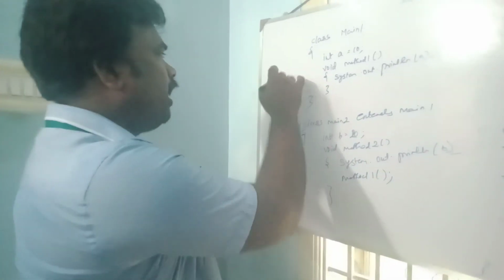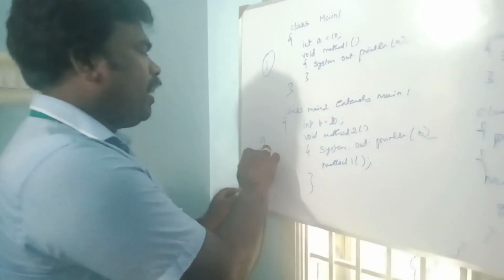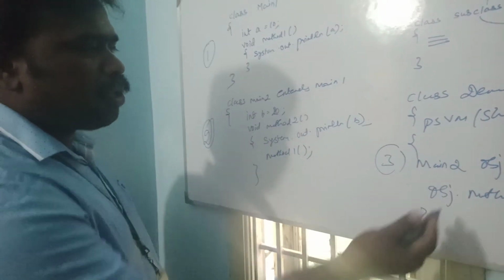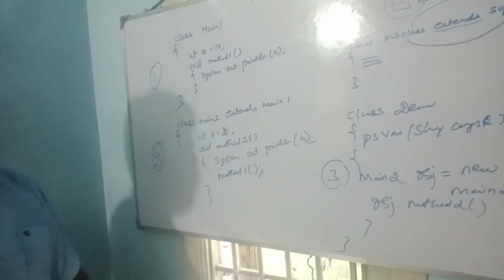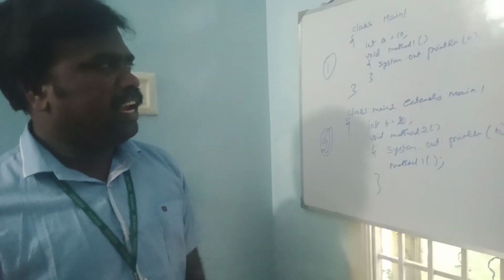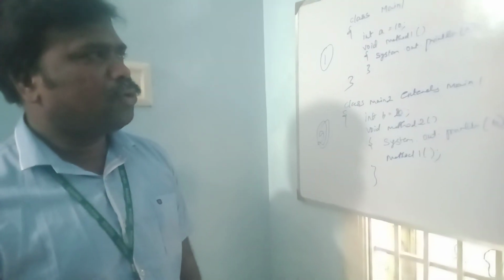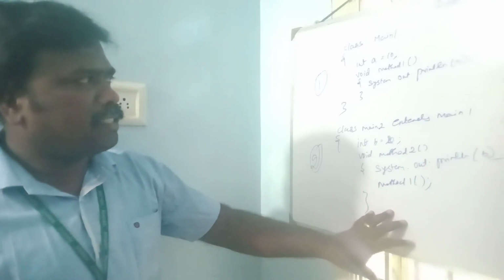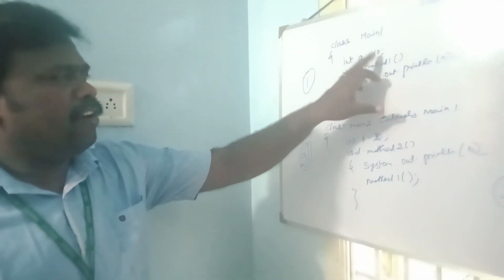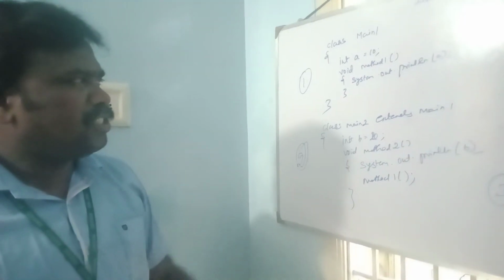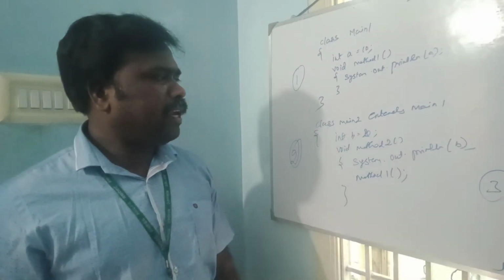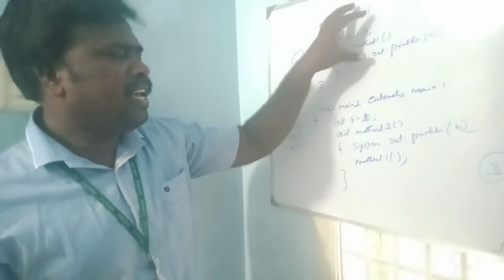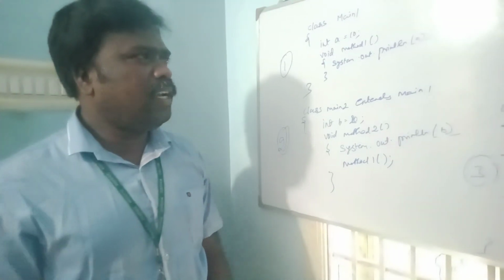First step, I am creating a superclass. Second step, I am creating the subclass. Third step, I am creating an object for the subclass. With the help of this object, I am accessing the members of the subclass. What is the usage of inheritance? Code reusability. Whatever code is defined in the superclass can be reused by the subclass, right? In the superclass, a = 10 is initialized and one method named method1 is defined. So whatever variable and method is defined inside the superclass is reused by the subclass. This is called inheritance.